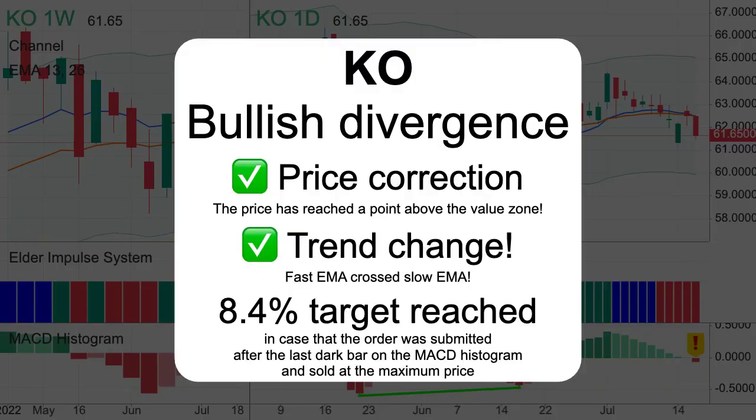MACD histogram crossed the zero line. 8.4% target reached.